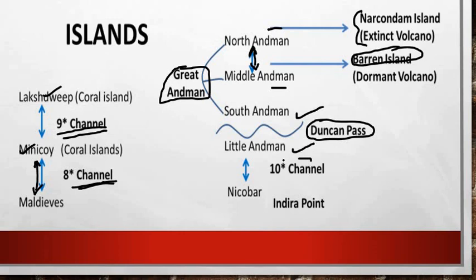Next we see regarding the 10-degree channel. The 10-degree channel is located between the Little Andaman and the Nicobar. And at the end we have Indira Point, which was submerged in the 2004 tsunami, right friends. Here you have to remember about the Little Andaman, because many of you will get confused about this.